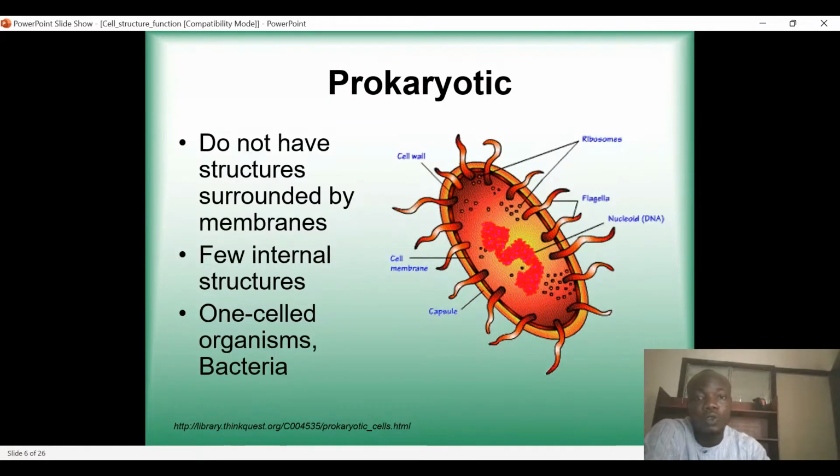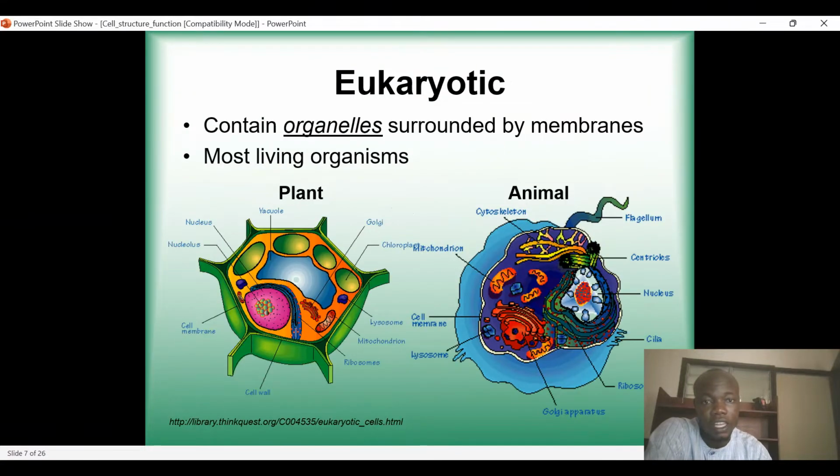It is in the nucleoid that the prokaryotic cell contains its DNA, and they are one-cell organisms. So most prokaryotic cells are one-cell organisms. They have only one cell. An example of them is bacteria.